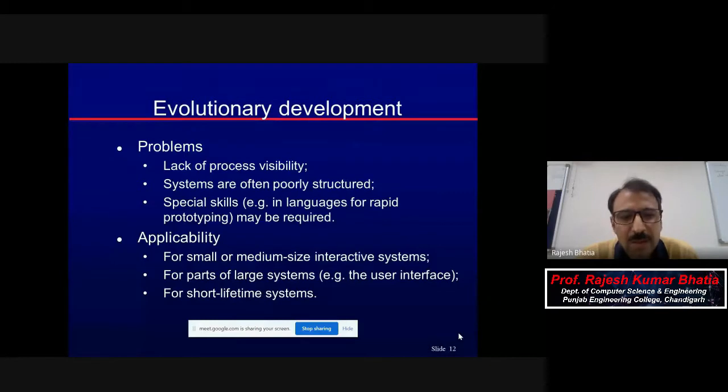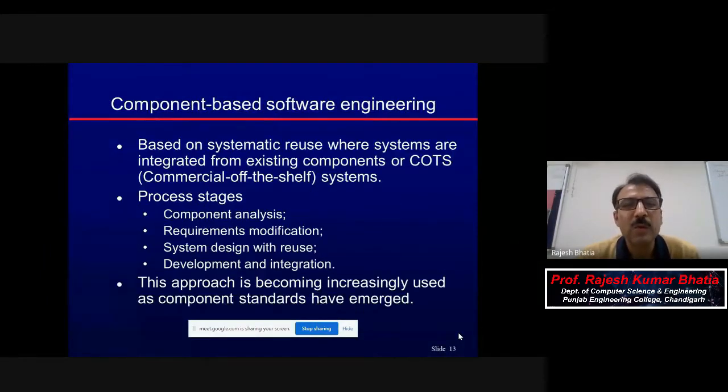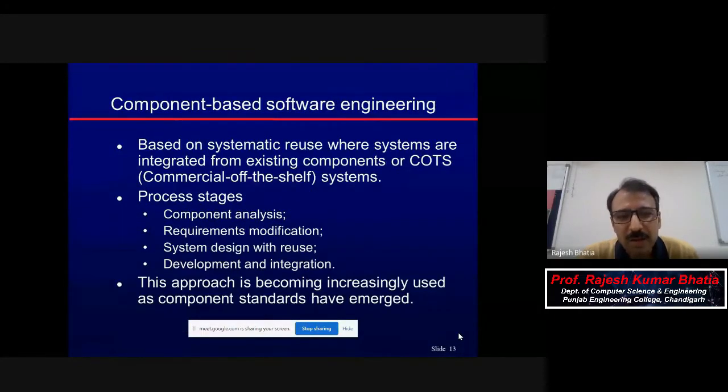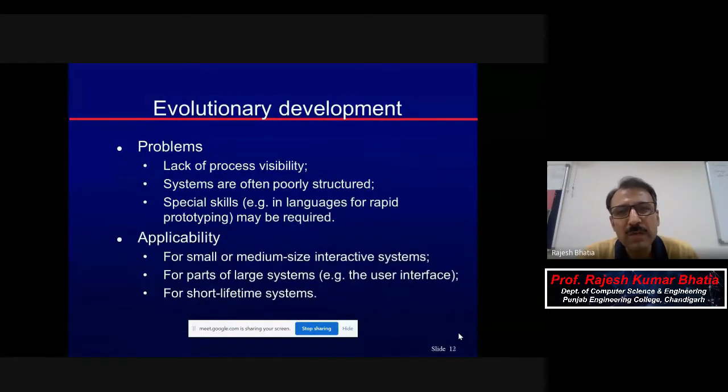You know that after 1 month it was a transition kind of thing, and for that purpose only it is required. This may be only for requirement determination, or it may be for complete development also.